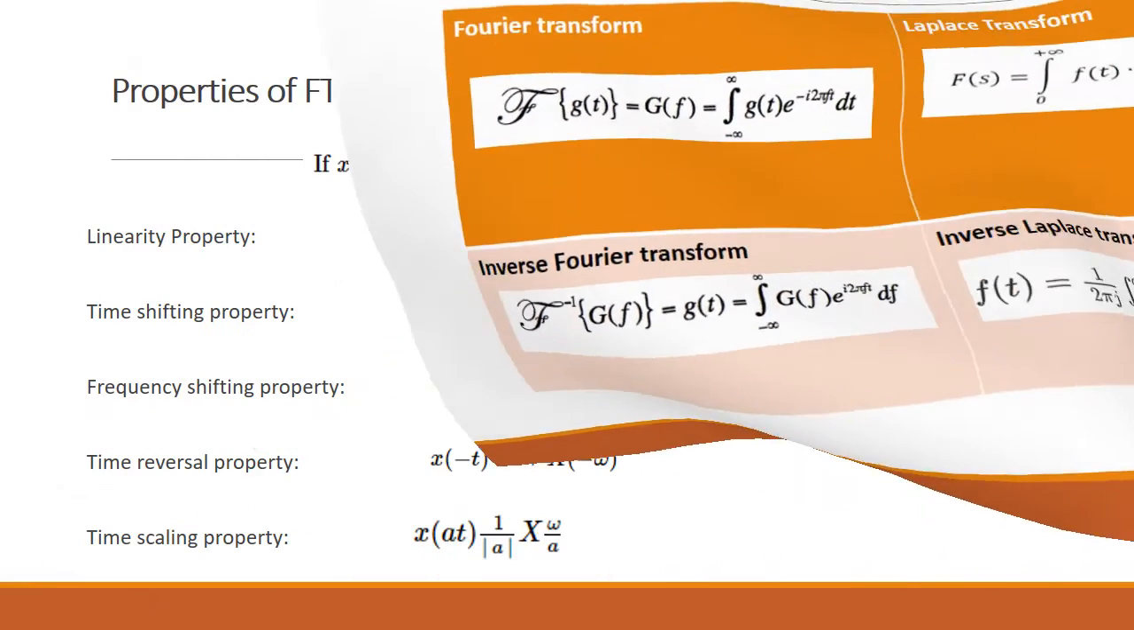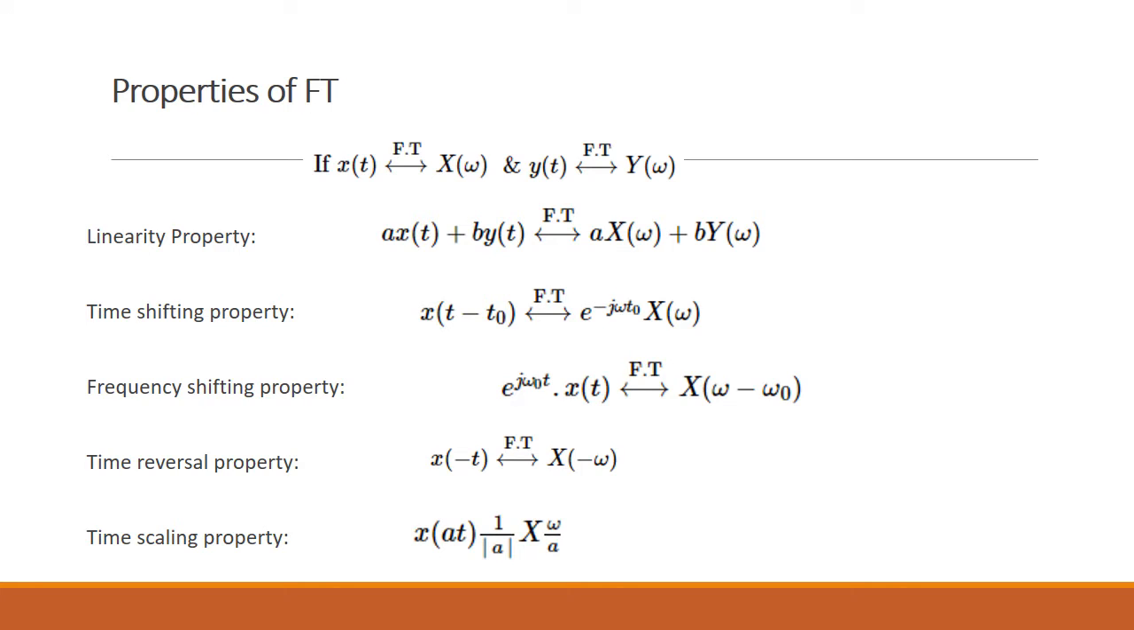What are the properties of Fourier transform? If the Fourier transform of x(t) is X(ω), and the Fourier transform of y(t) is Y(ω), the linearity property comes into picture as a x(t) + b y(t). When the Fourier transform is taken for this, it will be a X(ω) + b Y(ω). If you take the time shifting property, x(t - t0), it is shifted by t0. The Fourier transform of this will be e^(-jωt0) X(ω).